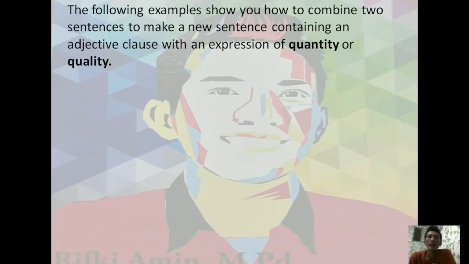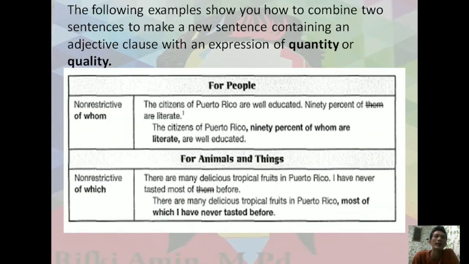The following example shows you how to combine 2 sentences to make a new sentence containing an adjective clause with an expression of quantity or quality. Here, for people: the citizens of Puerto Rico are well educated.